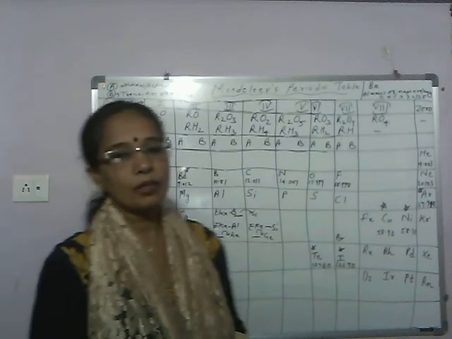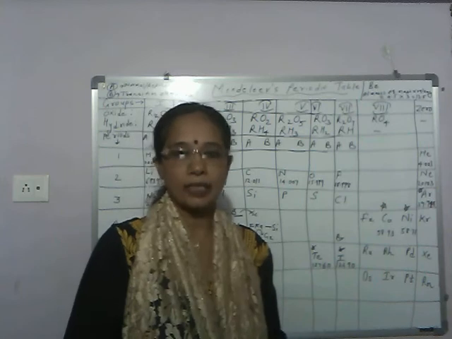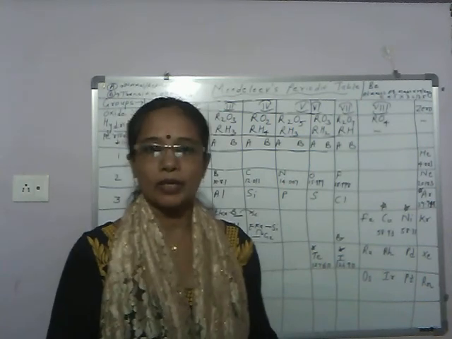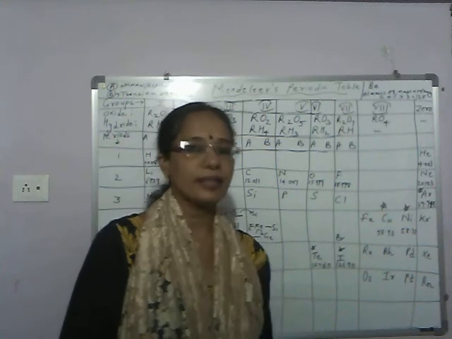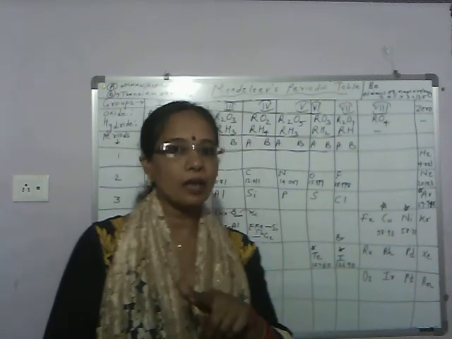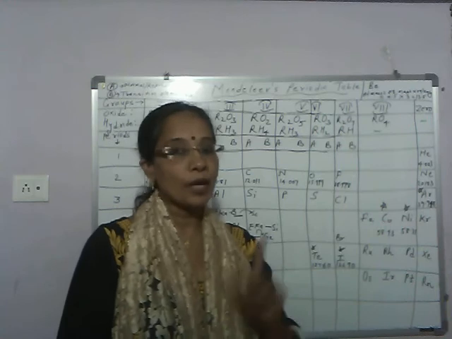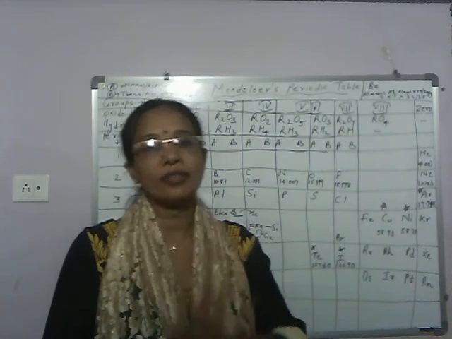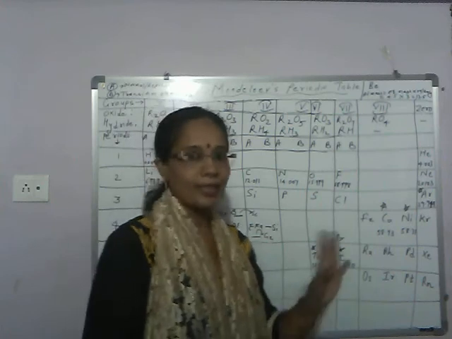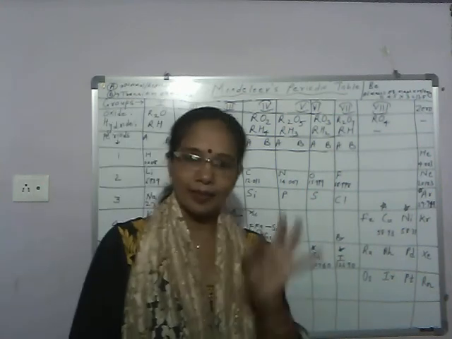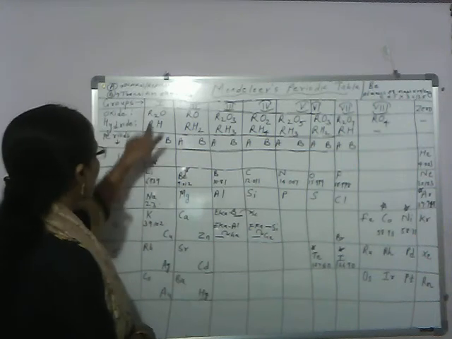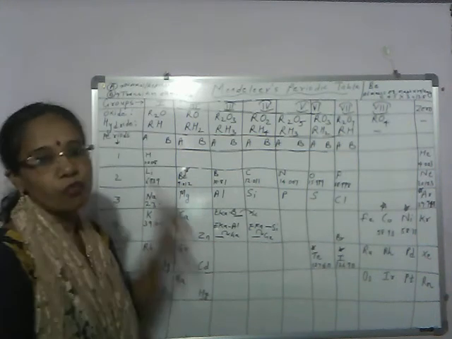Next students, just now I discussed with you about the advantage of Mendeleev's periodic table. Now there are few disadvantages also of Mendeleev's periodic table. First disadvantage is anomalous position of hydrogen. Anomalous position of hydrogen means position of hydrogen is not fixed. Actually it is placed because it is the lightest element and the lowest atomic mass. So hydrogen, with atomic mass 1, is placed in group 1A.